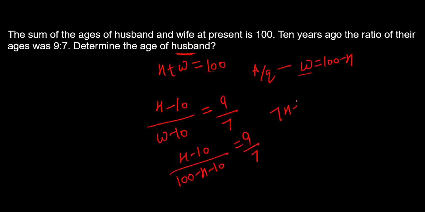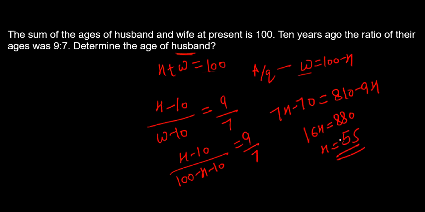Let's solve it out. 9 times (90 minus H) equals 7 times (H minus 10). If you solve it, it is going to give us 810 minus 9H equal to 7H minus 70. Take the H aside, so it is going to be 16H equal to 880. H equals 880 by 16, that is 55. So the present age of the husband is 55 years, right?